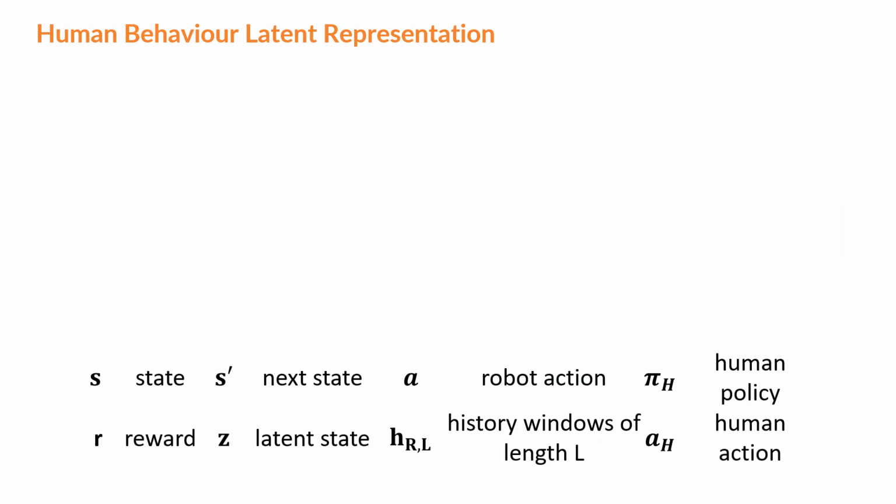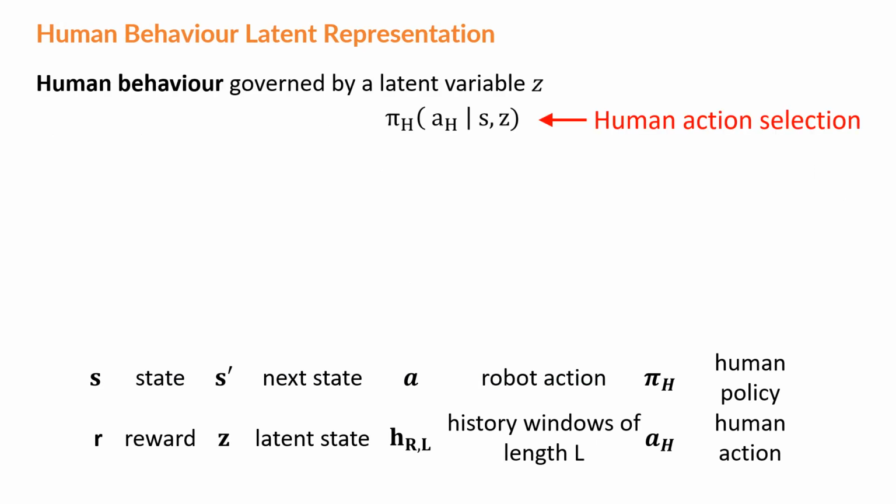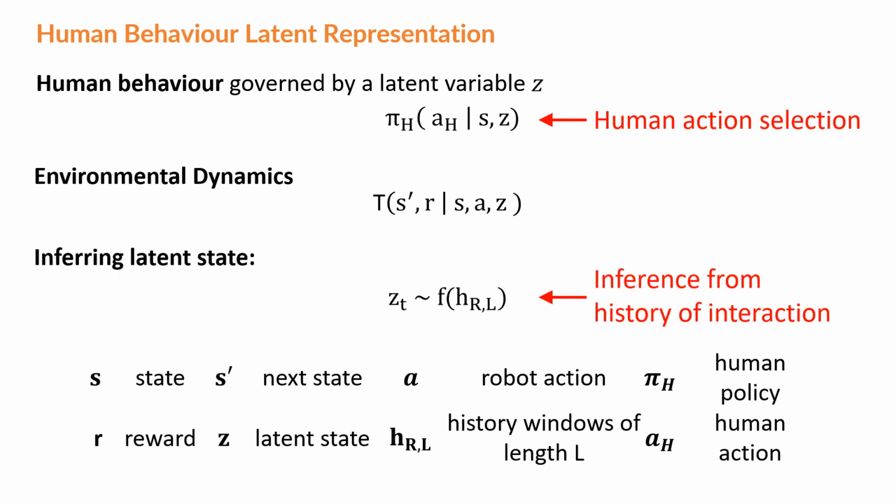To address the problem of predicting a changing human behavior, we assume that the human behavior is governed by a latent state Z. Under this assumption, the human policy depends on the latent state Z and current physical state S. This makes the environmental dynamics constant over time given the human's latent state Z. The latent variable represents the high-level human target. Therefore, to solve this problem, the latent variable needs to be inferred from the history of interaction between the human and the robot.